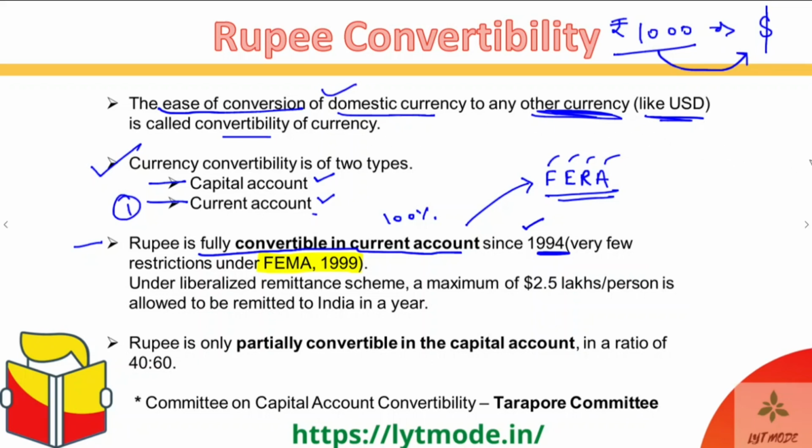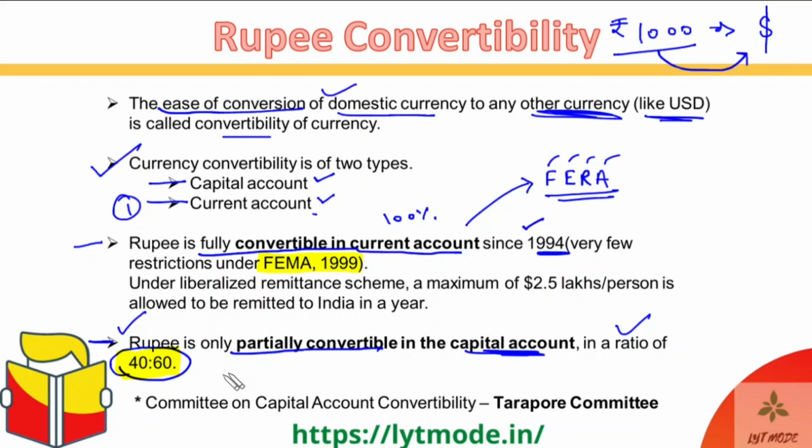However, when it comes to the capital account, the rupee is not fully convertible. It's a very interesting concept. Rupee is only partially convertible in the capital account. And how much is it convertible? It is convertible in the ratio of 40:60. Okay, so 40:60 is the convertibility of the rupee in capital account.